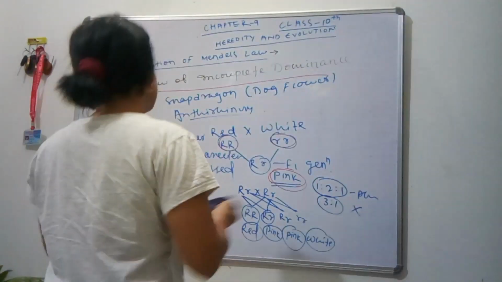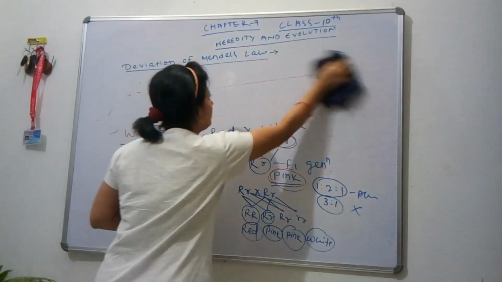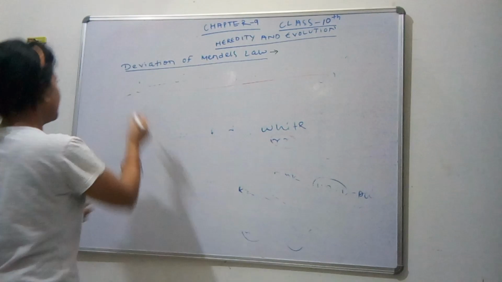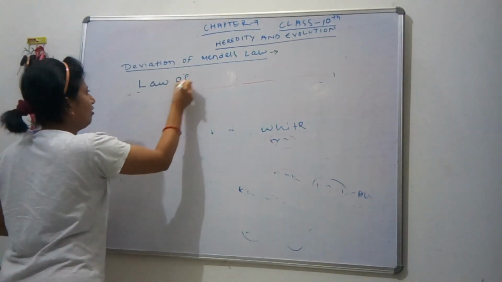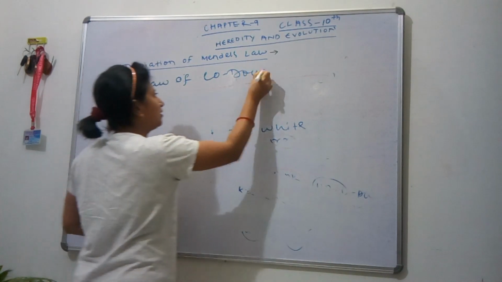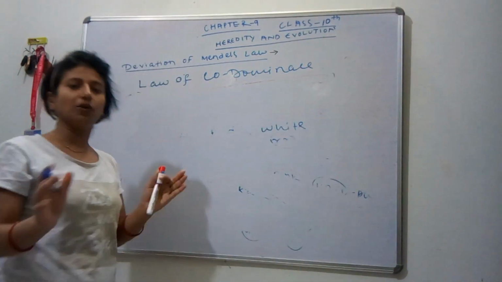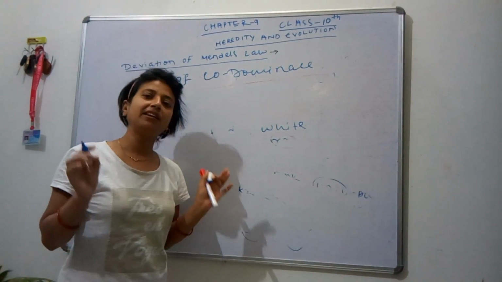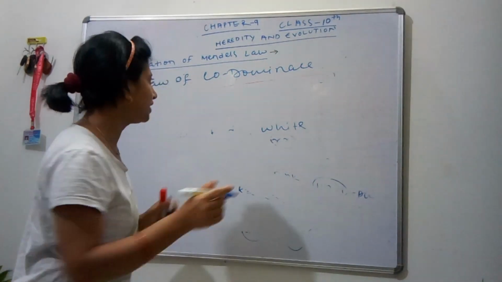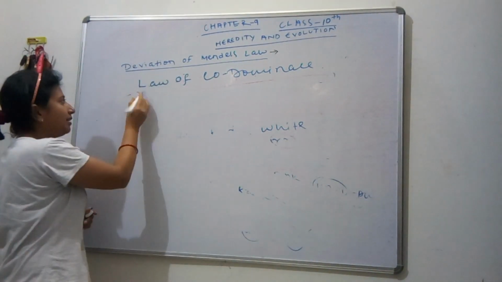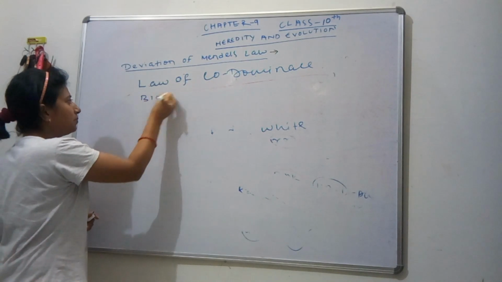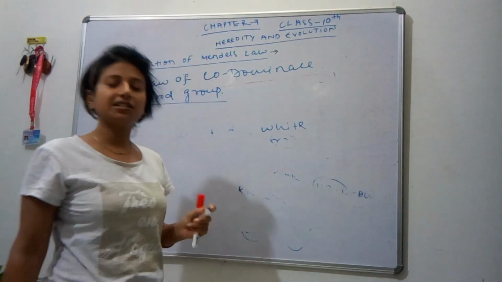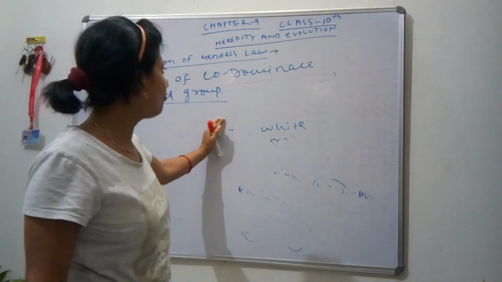The second deviation is the law of codominance. Co means equal. When both the traits of a gene are equally dominating, neither of them is dominant nor recessive, both are equally dominating. We understand this through an example, taking blood group. How is blood group the best example to show the law of codominance?